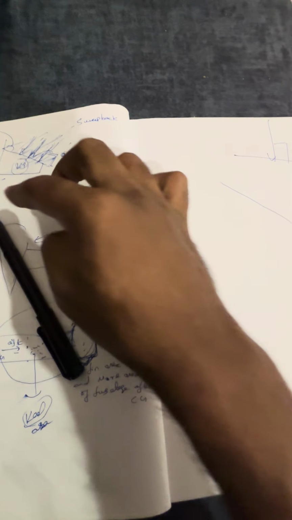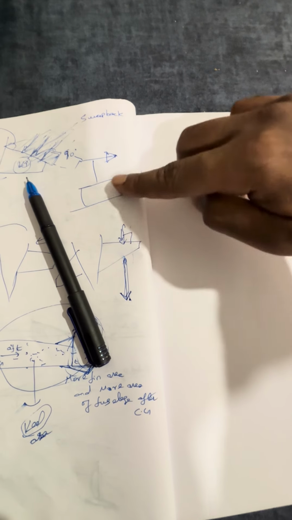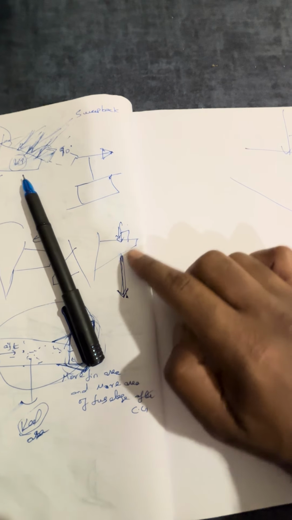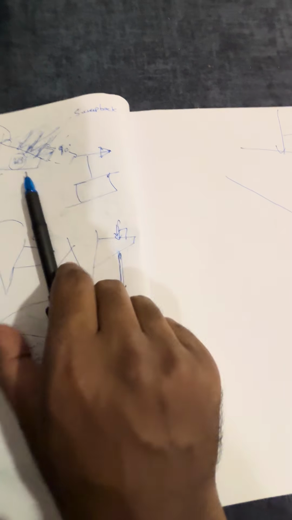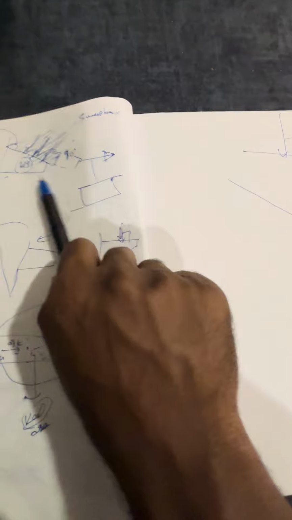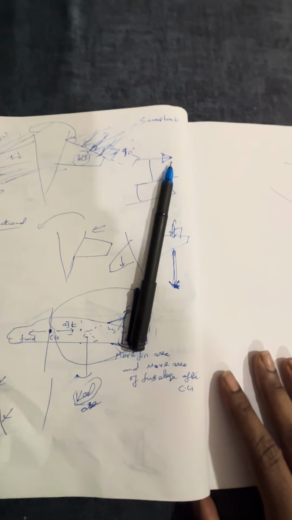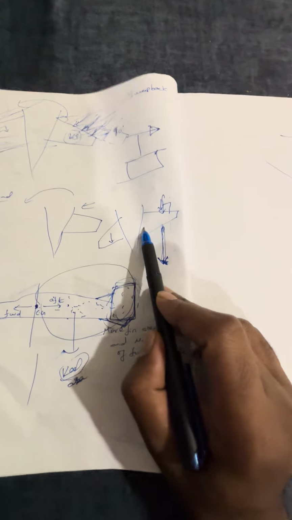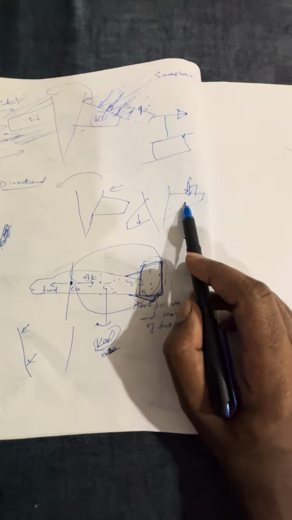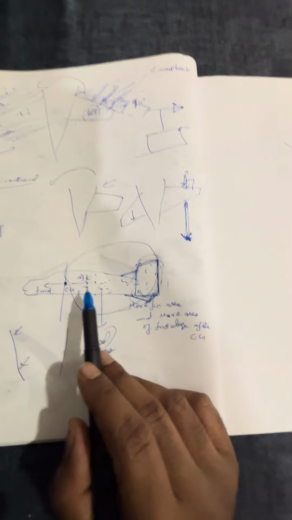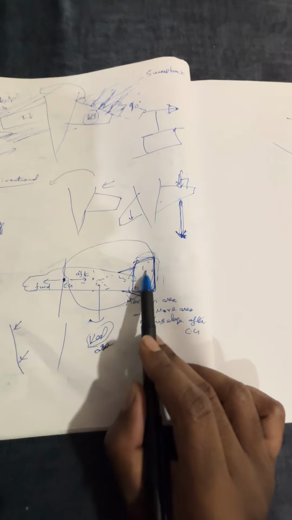So initially some disturbance pushed the nose this side, and the sweep back turned like this. Once the sweep back turned, the air is attacking straight. It creates more drag on this wing, so that wing will pull the aircraft and the aircraft will turn back. This is how we get directional stability with the help of sweep back, keel area after CG, and more fin area.